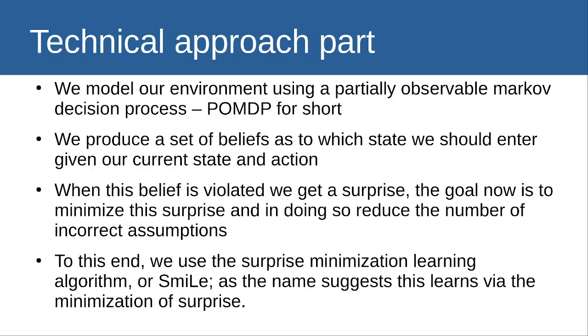So our approach was as follows. We model our environment using a partially observable Markov decision process, or POMDP for short. We produce a set of beliefs as to which state we should enter given our current state and action. When this belief is violated, we get a surprise. The goal now is to minimize the surprise in order to produce consistent results that are well adapted for their environment. We use the surprise minimization learning algorithm, the SMILE algorithm, which will reduce the surprise as the run goes on.